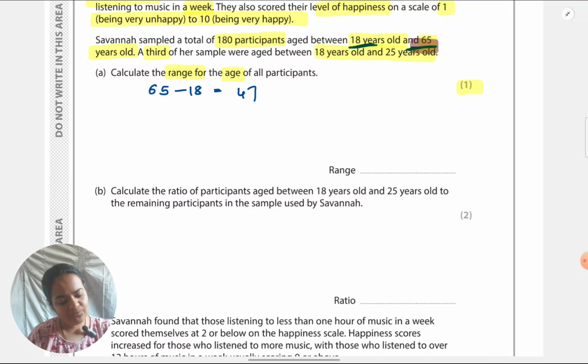Calculate the ratio of participants aged between 18 years and 25 years old to the remaining participants in the sample used by Savannah. Okay, now they want a ratio. First of all, it is for 2 marks. Secondly, even if they don't tell you, you have to bring it down to the simplest form. Just keep that in mind.